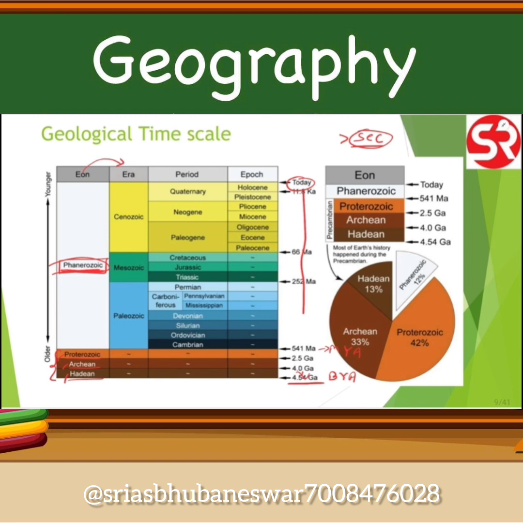We'll focus on the Phanerozoic eon, which is divided into three eras: Cenozoic, Mesozoic, and Paleozoic. I hope you know Paleo means old, Meso means middle, and Ceno means new. And the part Zoic means visible life. So this is old visible life, this is middle visible life, and this is new visible life.